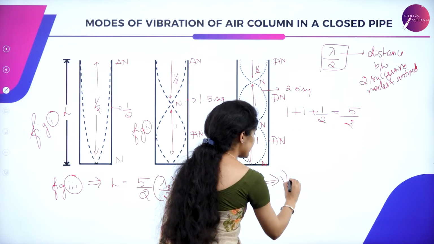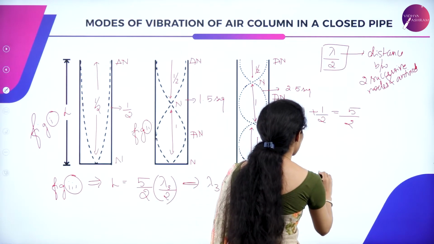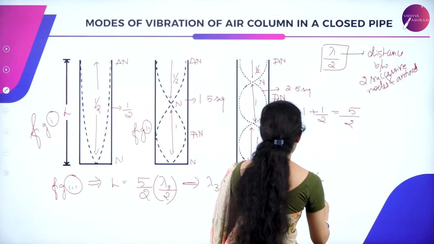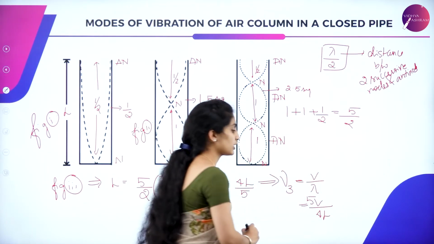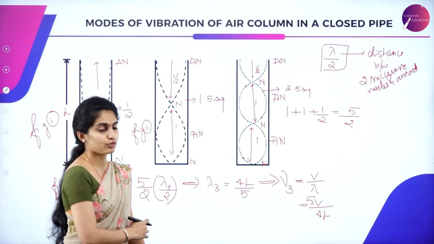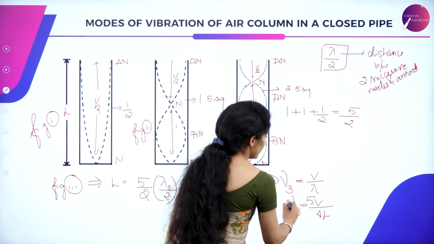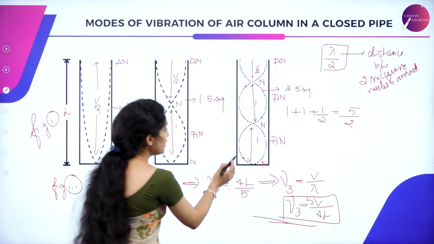What is your frequency? That is nu 3 is equal to V divided by lambda, which gives you V divided by 4L in the denominator, and 5 goes up. So you get 5V divided by 4L, that is the frequency of the third figure.